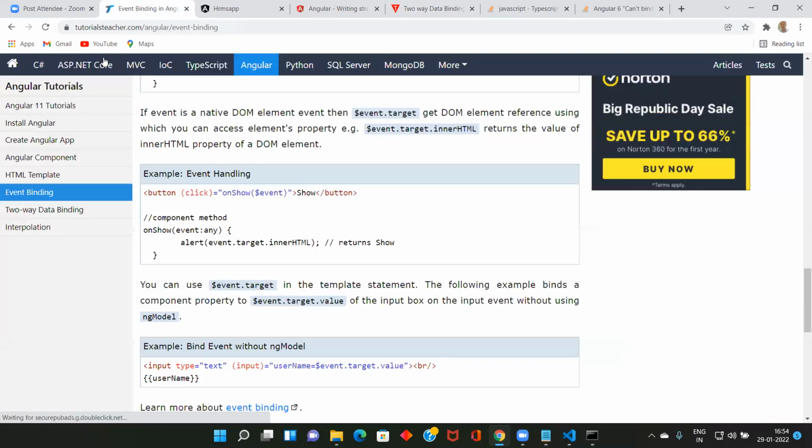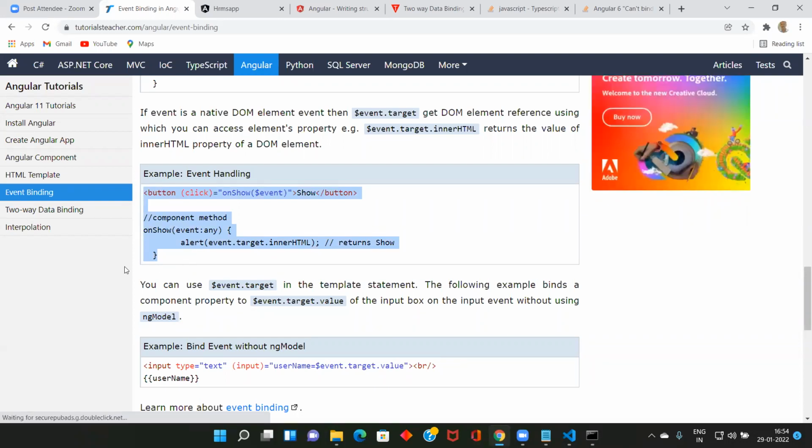Now, this is one of the simplest ones, where you try to learn what an Angular component is, what main.ts is, what a module is, component class, metadata, interpolation, two-way binding, event binding, HTML template. You got some idea. Get comfortable with all these things. Very, very important. So put in a lot of effort, try to understand all these things. Come up to this level.